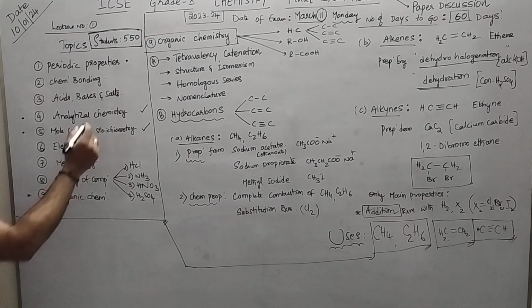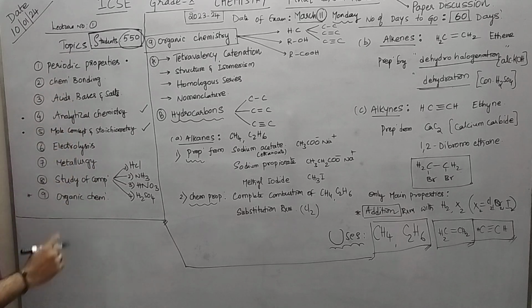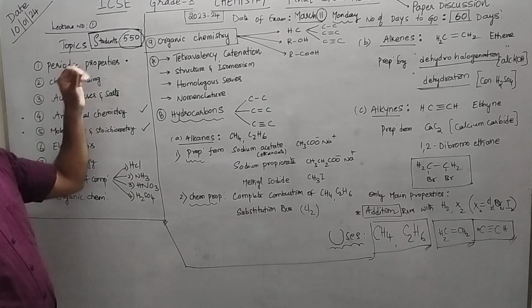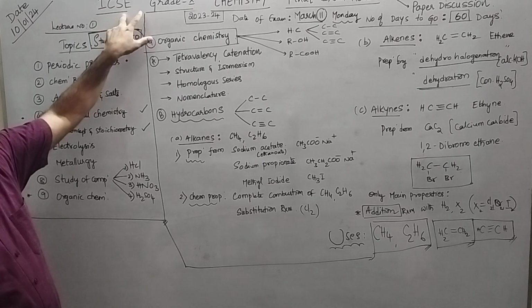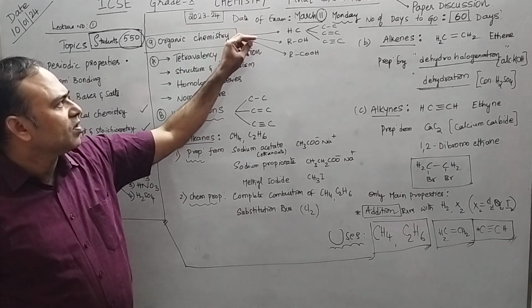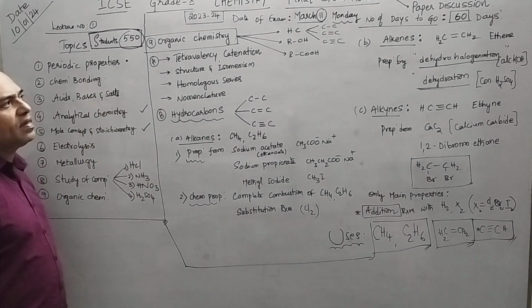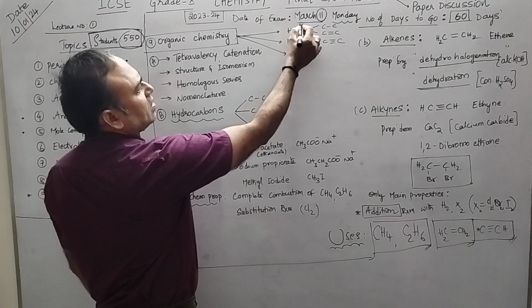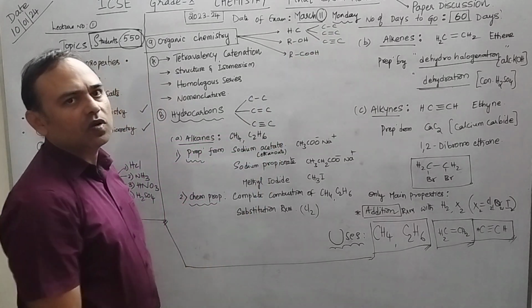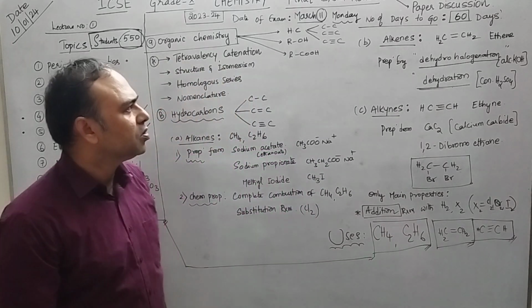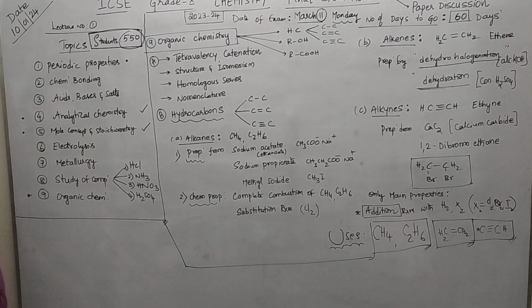See, now we have got the number of registered students as 550. So, crash course ICSE grade 10 chemistry, we are doing final exam revision. So when is your exam? March 11th, Monday. So how many days do we have? We have 60 days. So in 60 days, what do we have to do?